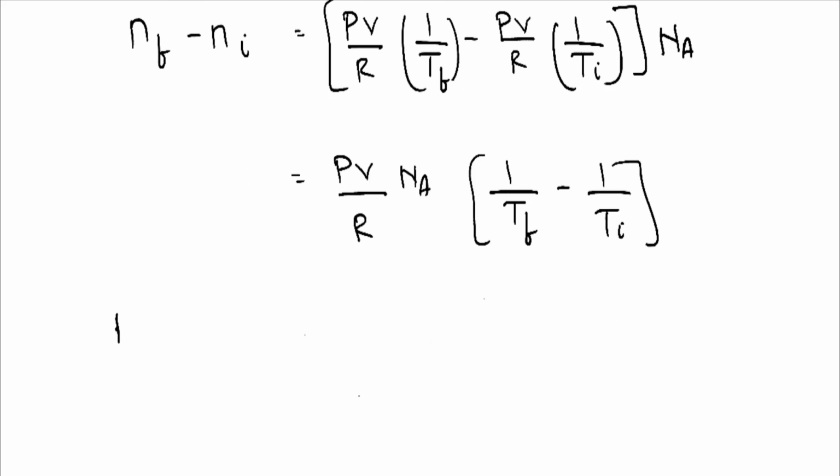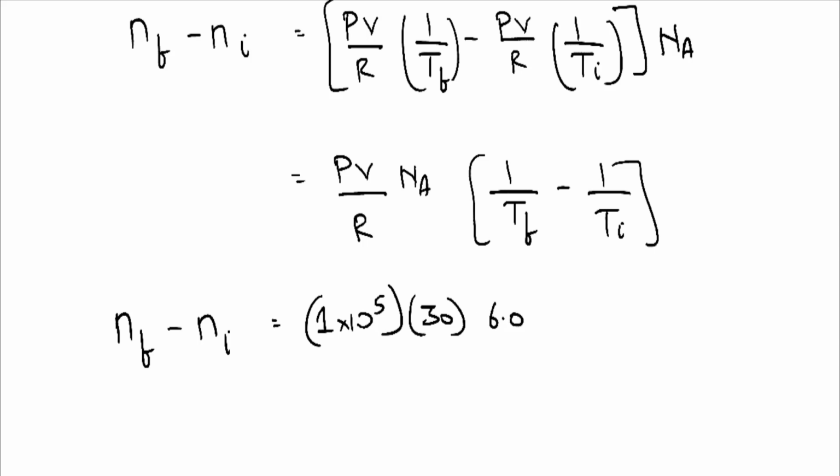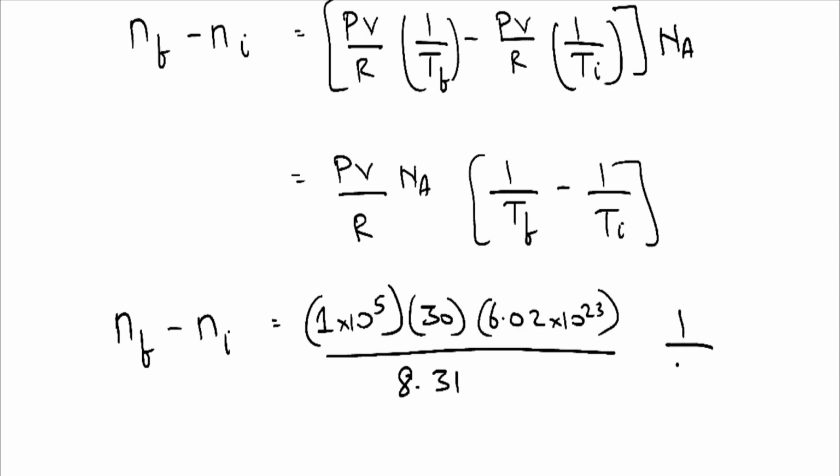Inserting values, we get nf minus ni is equal to pressure 1 into 10 to the power 5 pascals, volume 30 meter cube, Avogadro number 6.02 into 10 to the power 23, divided by R, which is 8.31, times 1 upon 300 minus 1 upon 290.